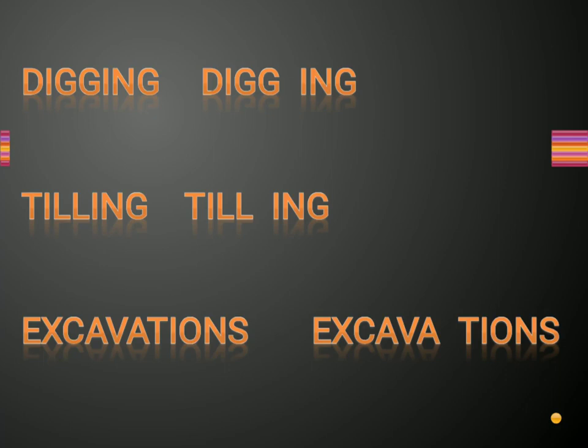Next word is tilling. Meaning of this word is to prepare or to cultivate a farm for a crop. Digging and tilling are kind of the same word. Tilling means to prepare and cultivate a farm or an area for crops.